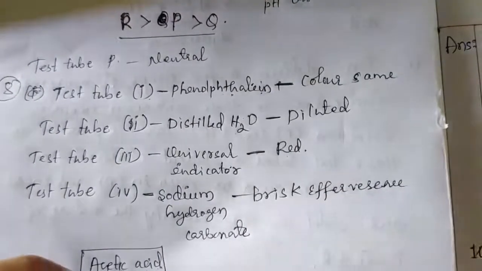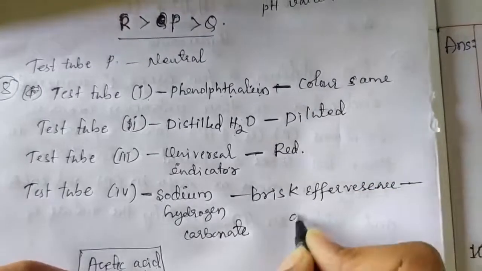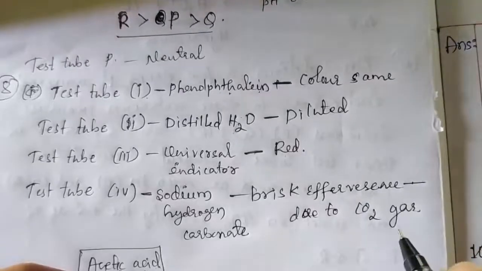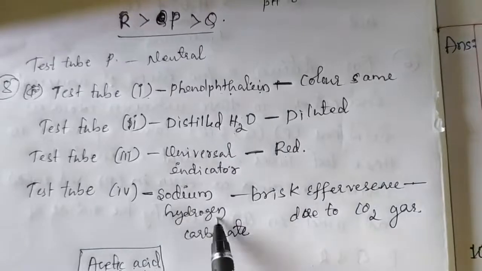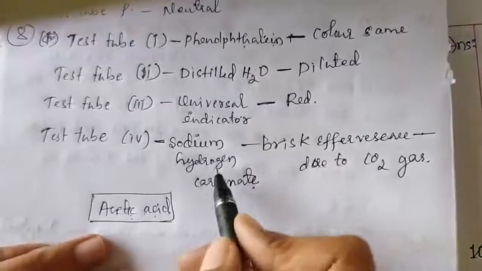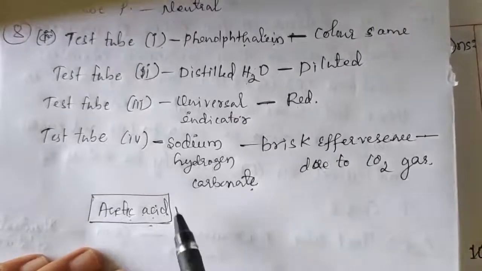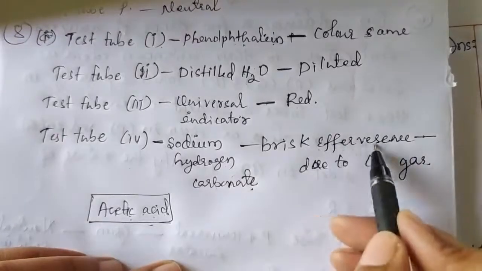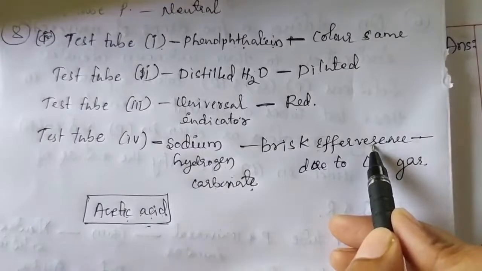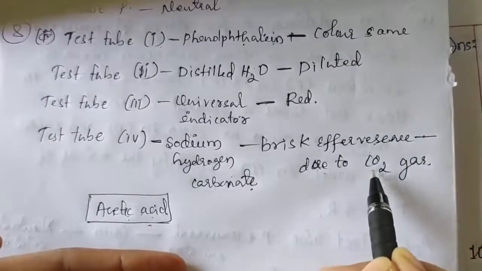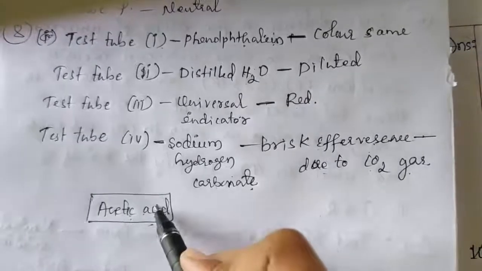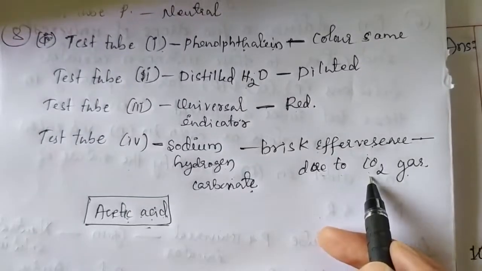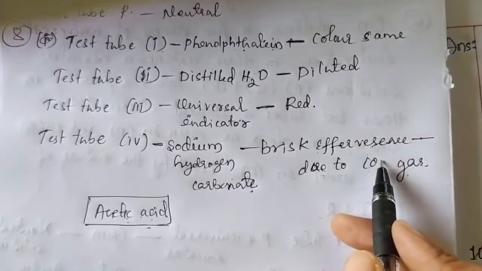It is due to the release of carbon dioxide gas. If you take any acid, not only acetic acid, and add it to sodium hydrogen carbonate, we will observe brisk effervescence. This is due to the release of carbon dioxide gas, as the acid reacts with sodium hydrogen carbonate.